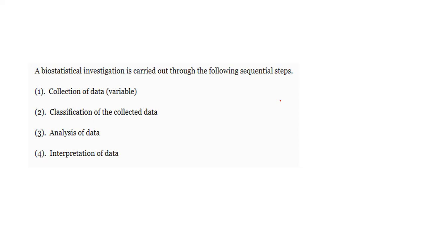See, how biostatistics generally works, I already discussed this. First is collection of data, then classification, then analysis, then interpretation. These 4 points are important in biostatistics and statistics both. Collection of data is important. After collection, which measure is suitable for the data, that is classification of data. After classification you analyze: either apply regression, or correlation, or testing, either large sample or small sample, related to means or variances. All of this comes under the analysis of data.